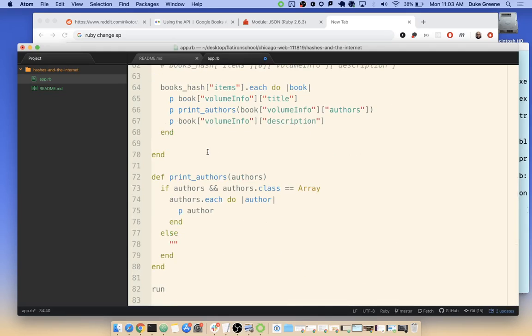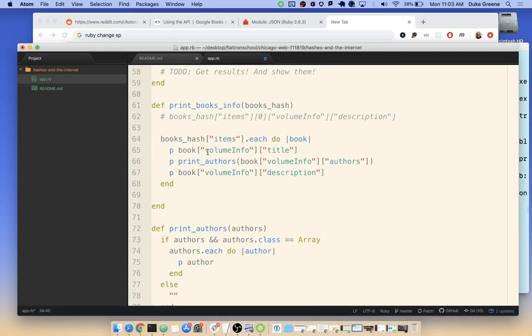After that, it helped us to go into a binding.pry session so that we could start looking at the object and looking at the keys and starting to say object bracket this key and see, is that the stuff I want? And you might not get what you want the first time you try a key on an object. Sometimes the nesting is going to be deep enough that you have to take a couple of different stabs at it, and that's great because now what you're really doing is speaking a hash's language to that hash and letting it teach you about itself, which is the most badass programming thing possible.